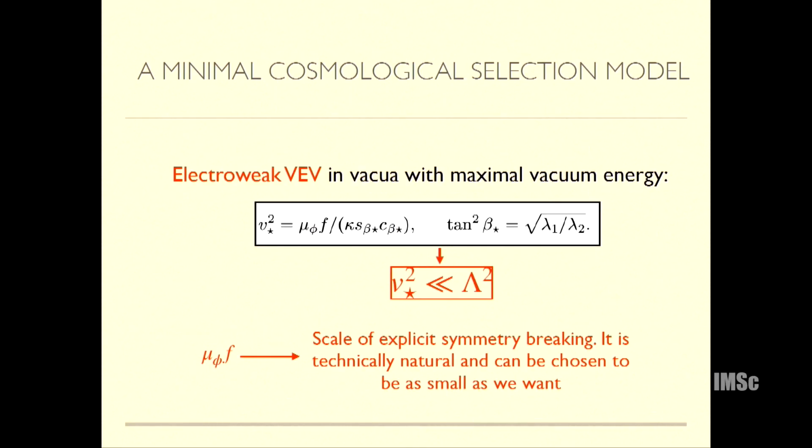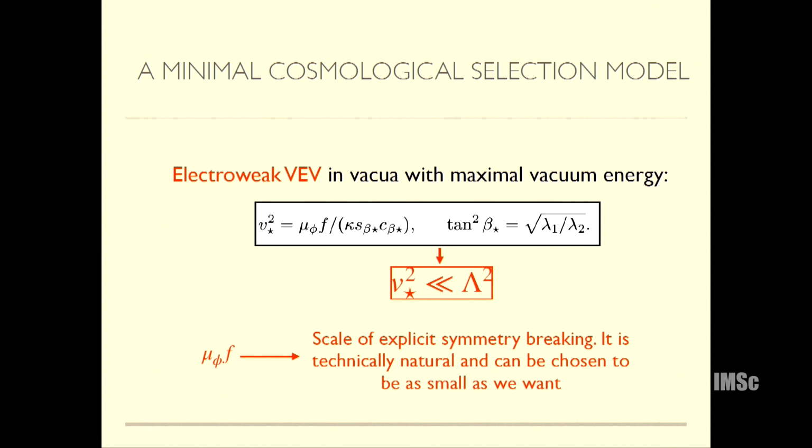No, I'm just wondering, without any other reference point, you are getting some number which is in the ballpark of the weak scale. No, that's true. So maybe I should have said, basically what we'll get is it's maximized at this value mu phi f, which can be the weak scale, which can be electron volts, anything. But then you have to choose your mu phi and f to give you the observed weak scale. So this could have been anything. But the whole point is this can be much smaller than the cutoff.